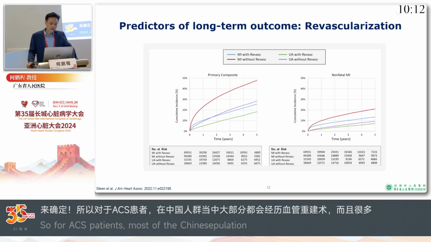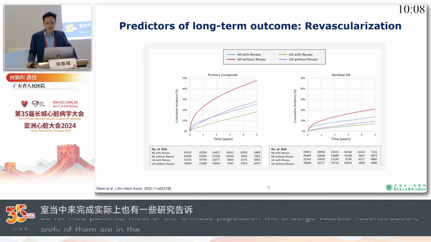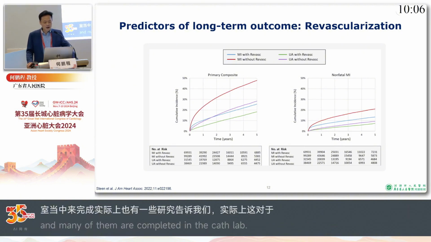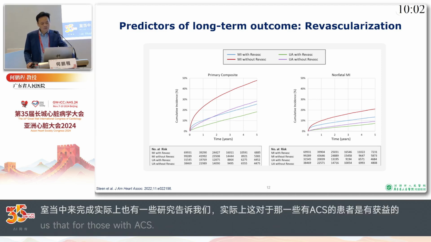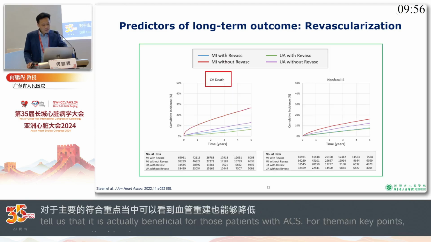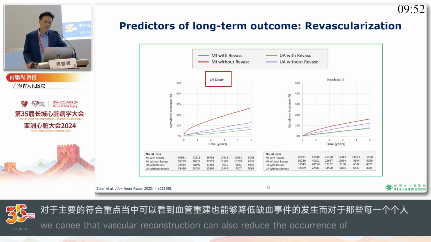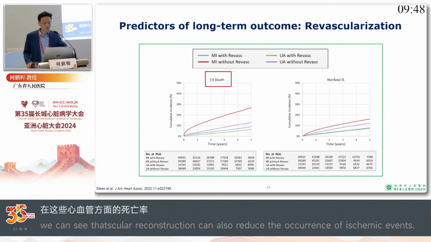There are some studies telling us that this is beneficial for patients with ACS. For the primary composite outcome, revascularization is able to lower the ischemia events, and for individual outcomes like cardiovascular death, revascularization is able to lower the death rate in this population.